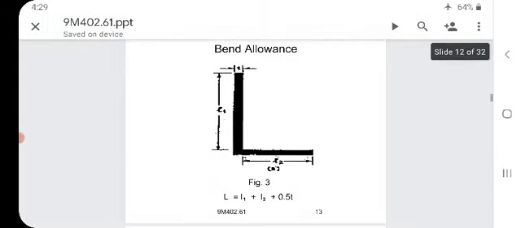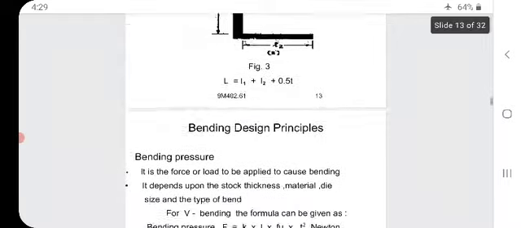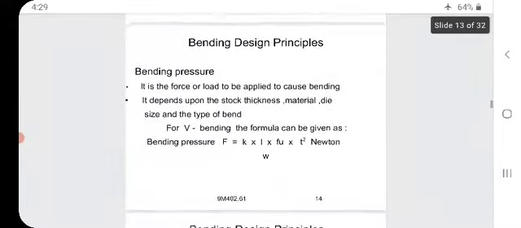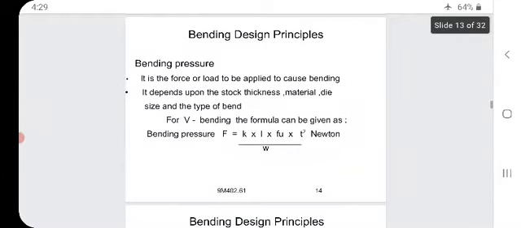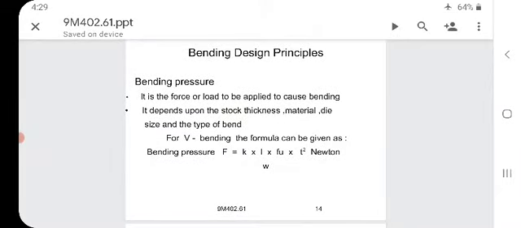So, bend allowance L equal to L1 plus L2 plus 0.25 into T. So, bending design principles.